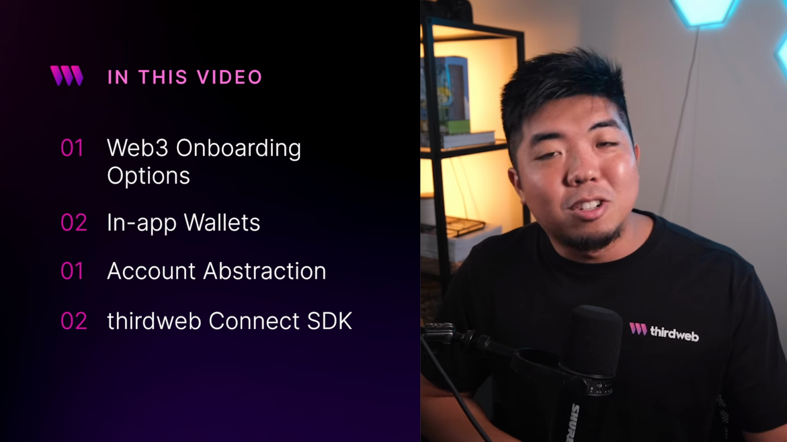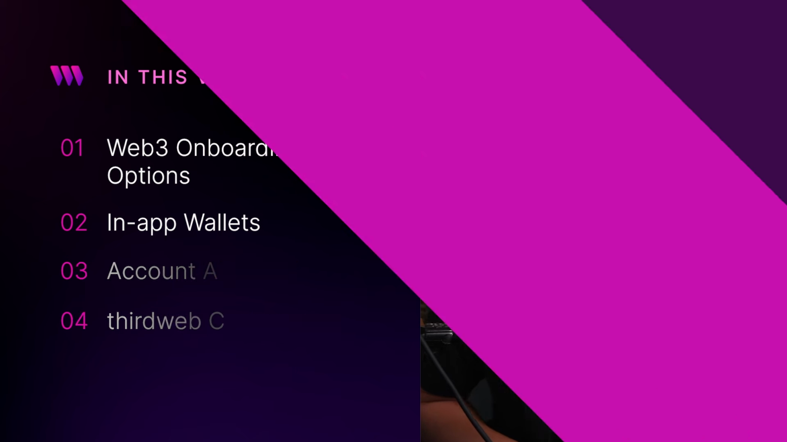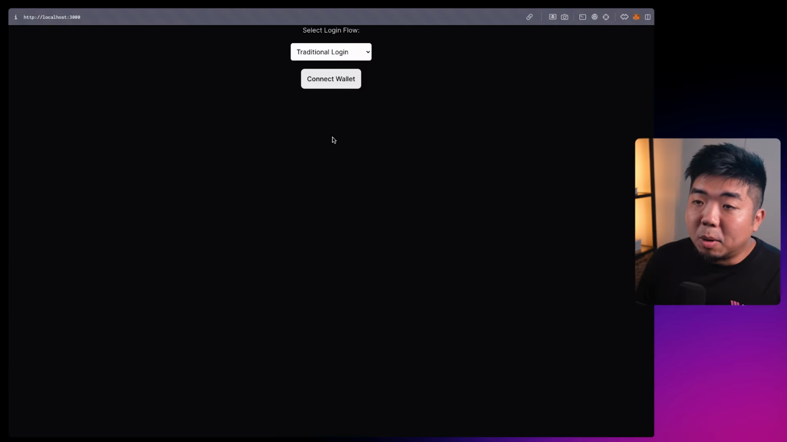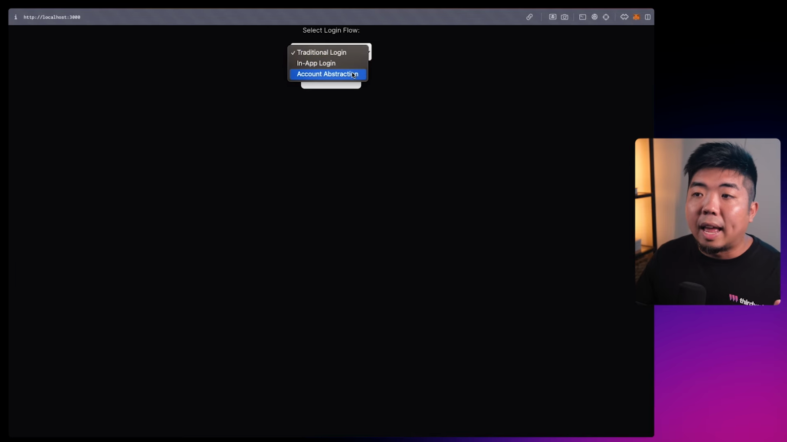So with all of that being said, let's jump on the computer and take a look at our demo. This is my demo application, and at the top we have a drop-down selector where I can select the different type of login flows I want to demonstrate. The first one is traditional. Then we have in-app, where we allow our users to sign in and create a wallet for them using a social login or email. And then we have account abstraction, where we add a layer of account abstraction onto the in-app login, and we're going to enable features like gasless transactions and so forth.